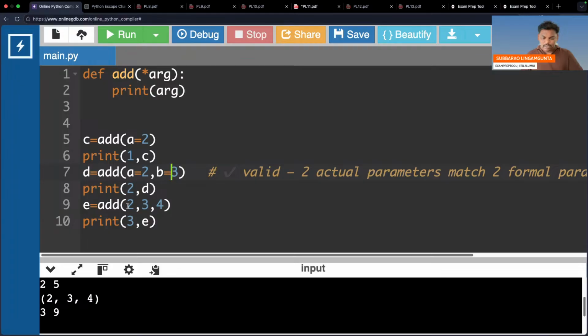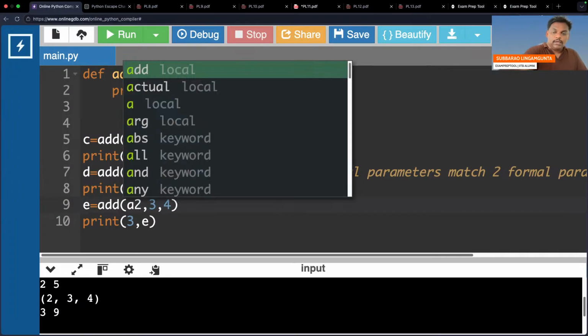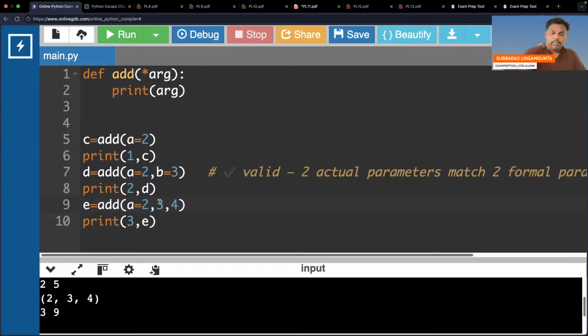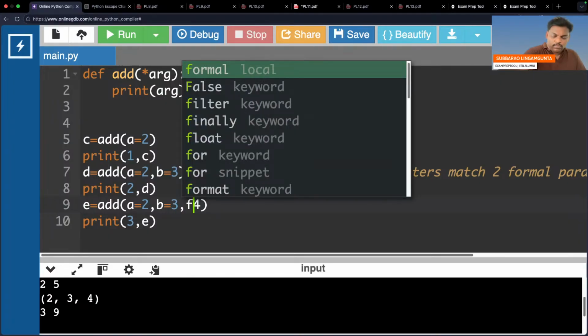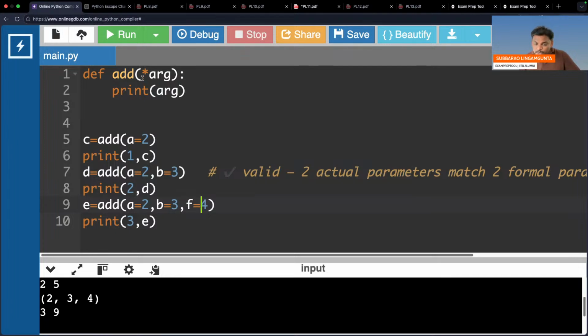Next one, here: a equal to 2, b equal to 3, f equal to something. But remember, you have to keep double star here, because everywhere pairs are coming. That is the reason for double star. I think now everything is ready.